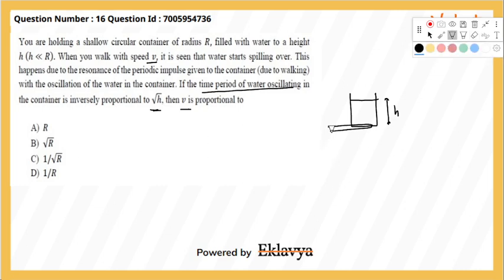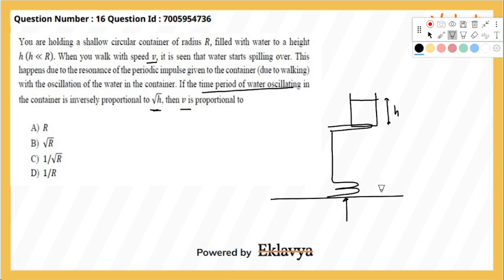So suppose this is the feet of the person. Whenever he walks on the ground, there will be periodic impulses given by the ground. If you put your foot on the ground, there will be an impulse from the ground. Suppose you are taking f number of steps per second.